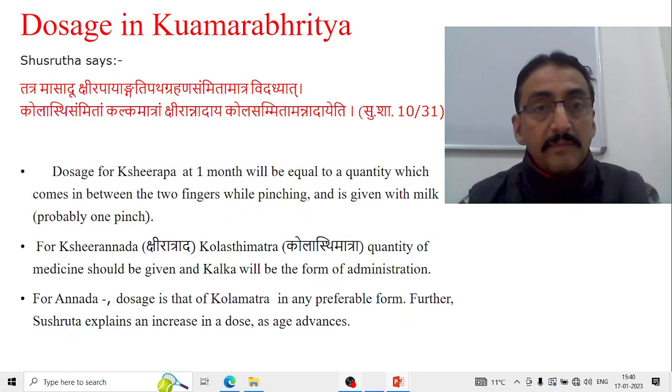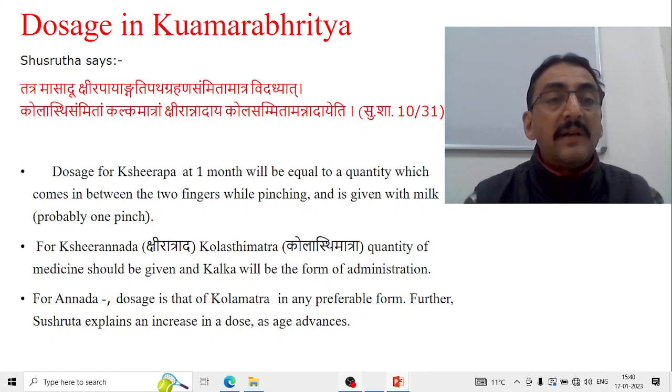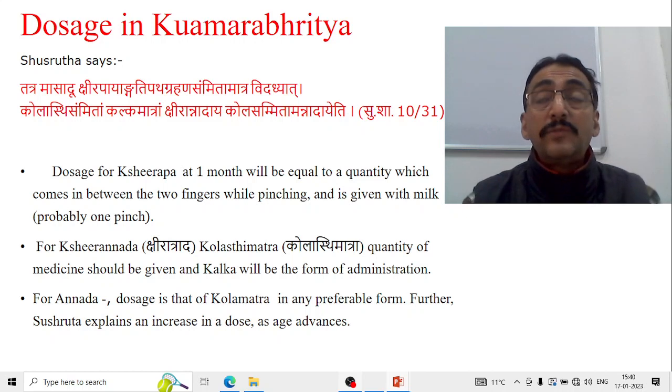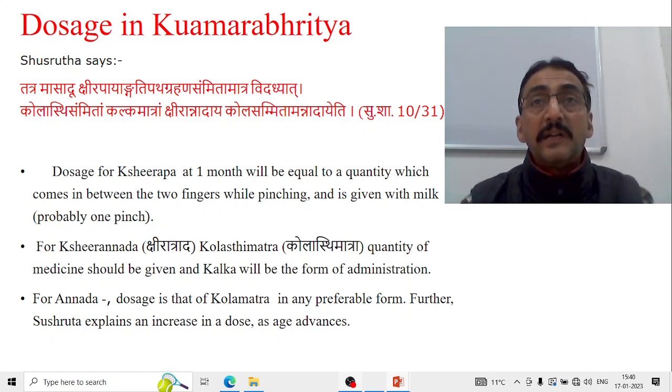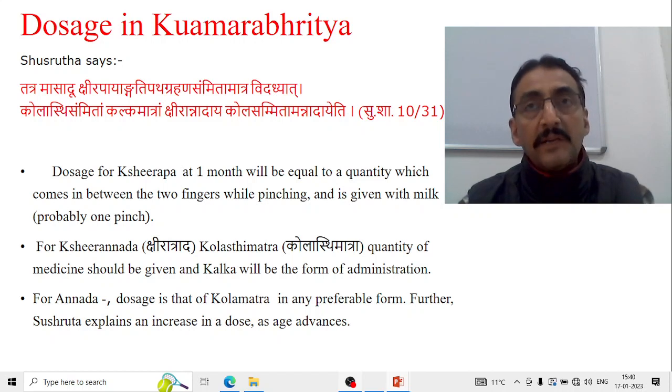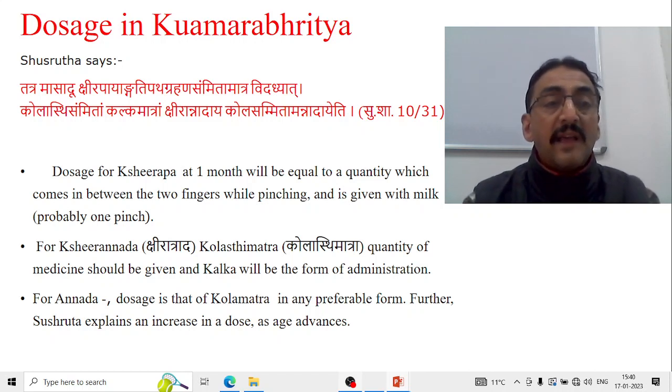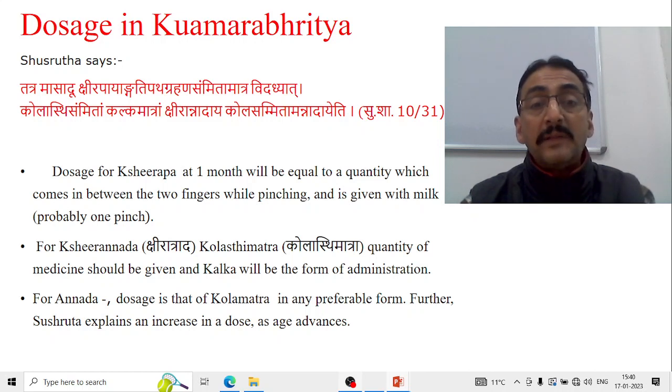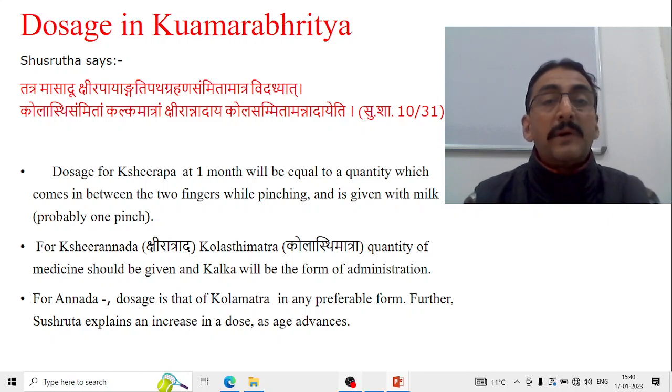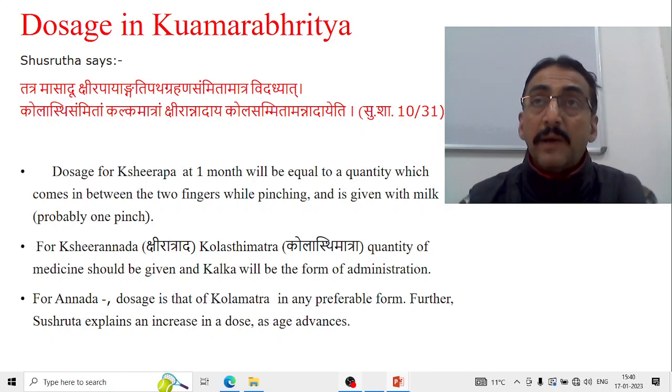Now, Shushruta says regarding dosage, "Tatra masat kshirapayam." So Shushruta basically divides the age classification into Kshirapa, Kshiranada, and Annada. He says the dosage for the Kshirapa at 1 month will be equal to the quantity which comes in between the 2 fingers, "Anguli parva dvaya." Okay, so the dosage for a Kshirapa in the 1 month of age is equal to the quantity which comes in between the 2 fingers while pinching, and this should be given with the milk, probably 1 pinch.